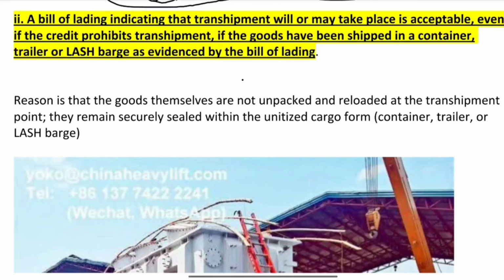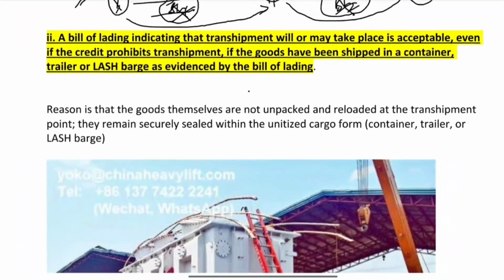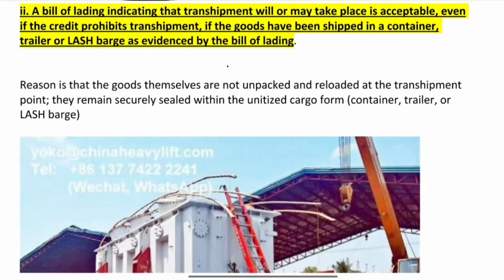A bill of lading indicating that transshipment will or may take place is acceptable even if the credit prohibits transshipment if the goods have been shipped in a container, trailer, or last barge, as evidenced by the bill of lading. Let's say in credit, transshipment is not allowed.